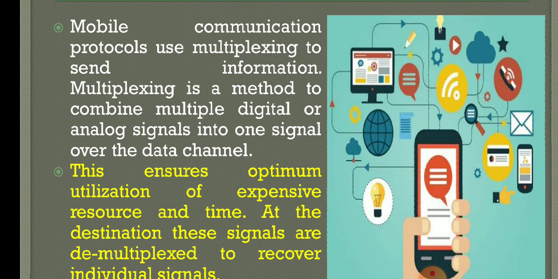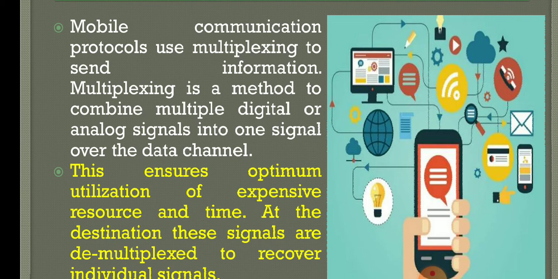If you do multiplexing, the advantages are that resources and time are reduced. Because of that, cost is reduced and everything happens very fast.